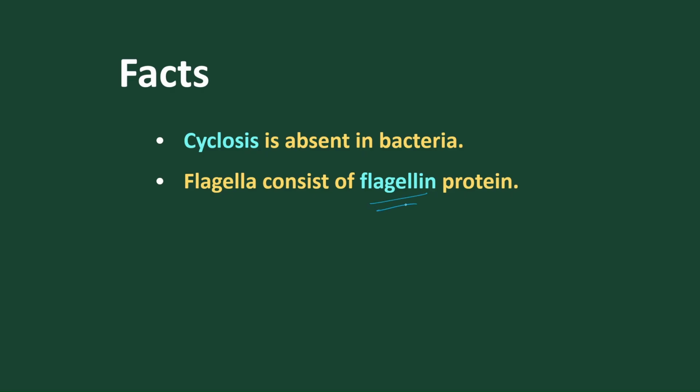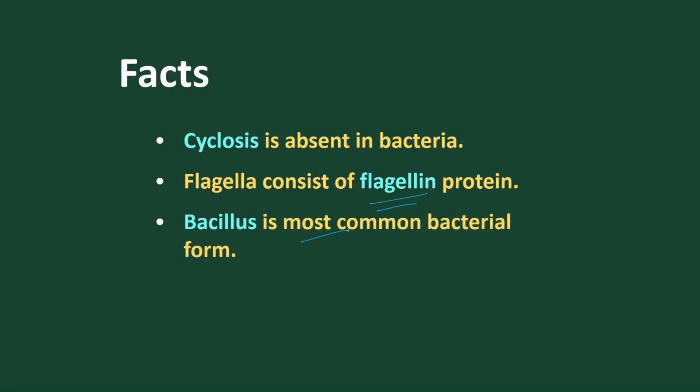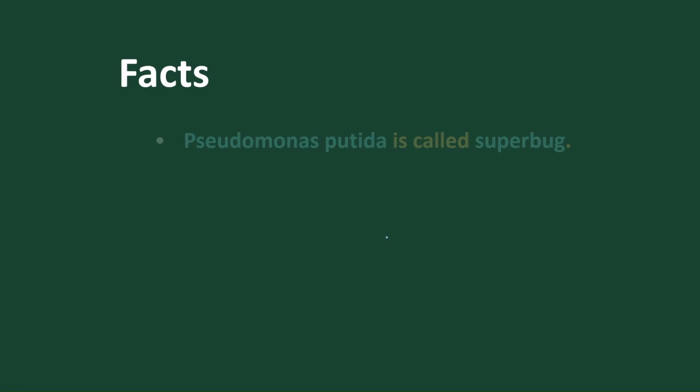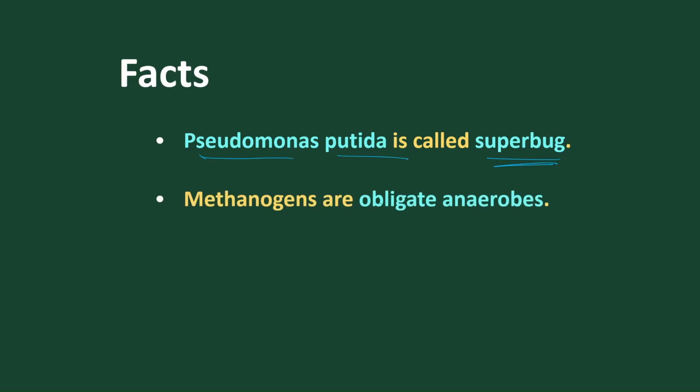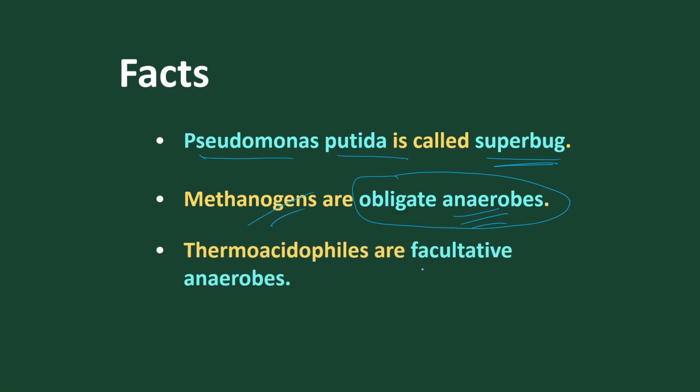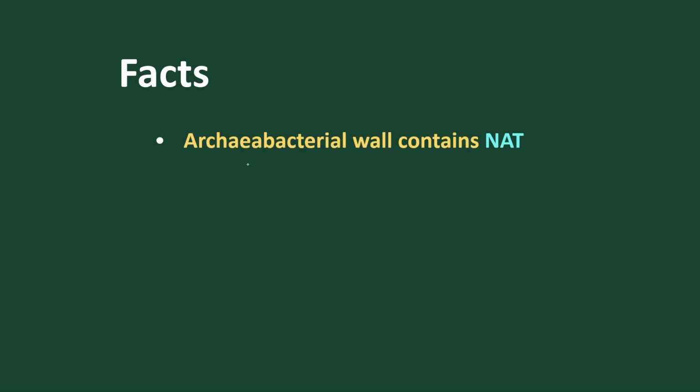Flagella consist of a protein called flagellin. Bacillus is the most common form of bacteria. Pseudomonas putida is called the superbug. Methanogens are obligate anaerobes. Thermoacidophiles are facultative anaerobes.